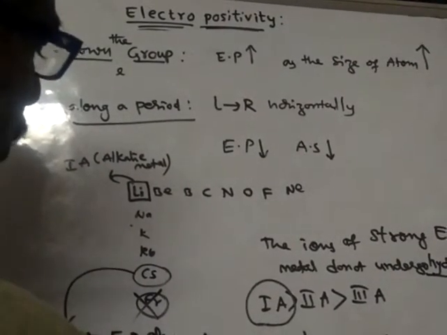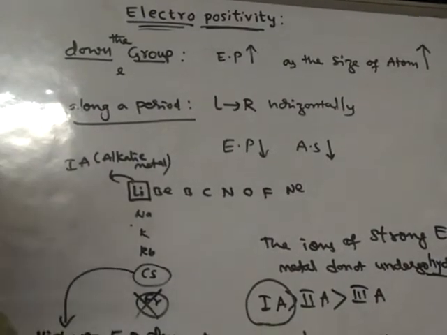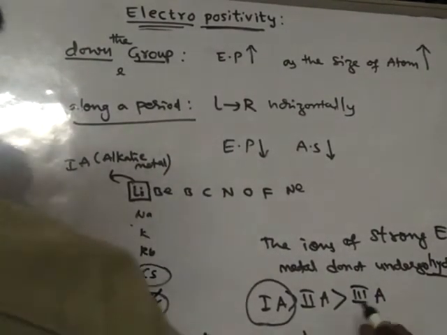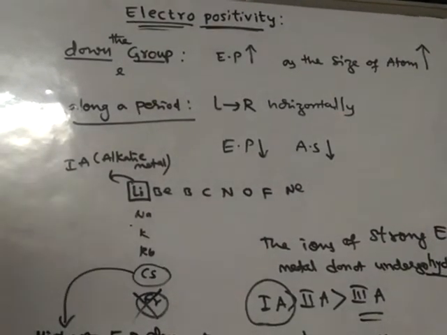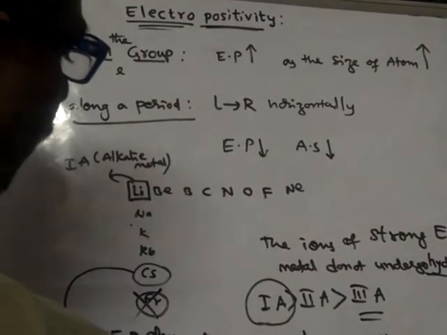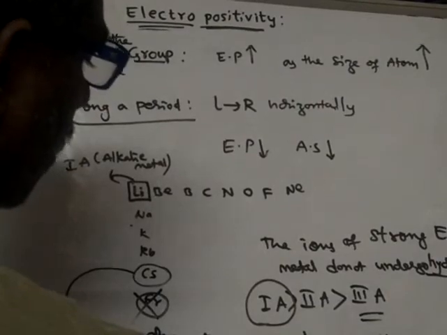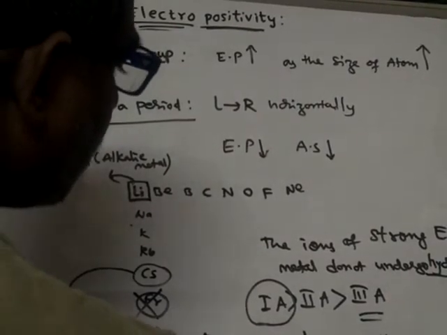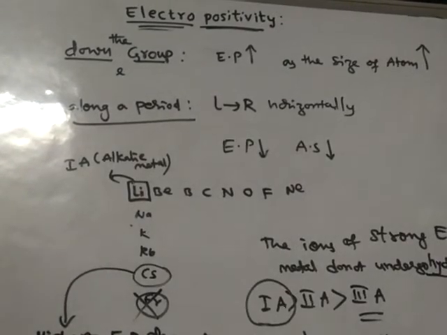But aluminium is not that strong an electropositive metal, because aluminum belongs to third A group. So it can easily break down water and form aluminum hydroxide, and it liberates H plus ions.